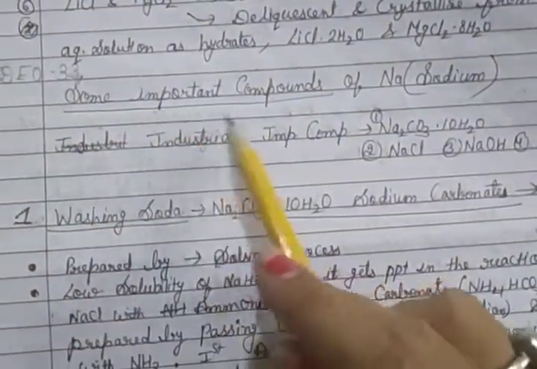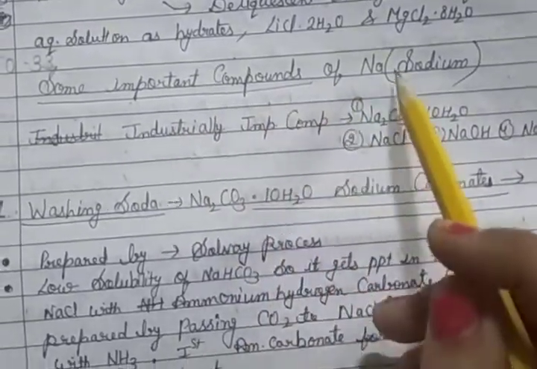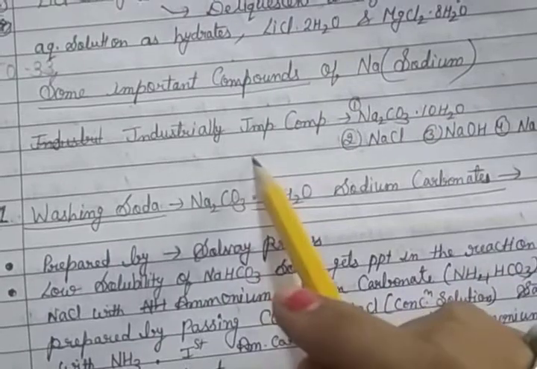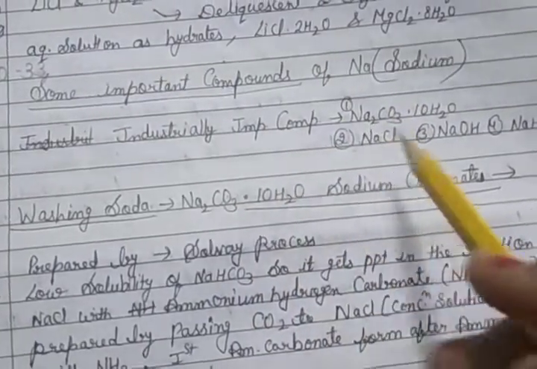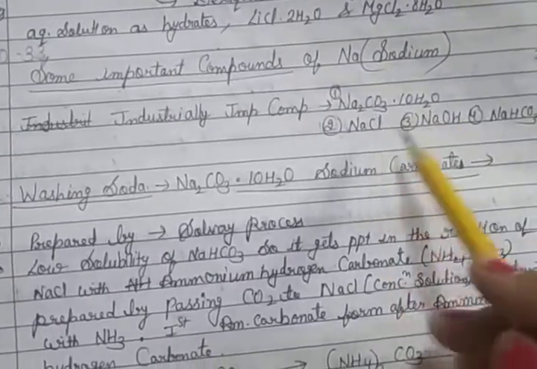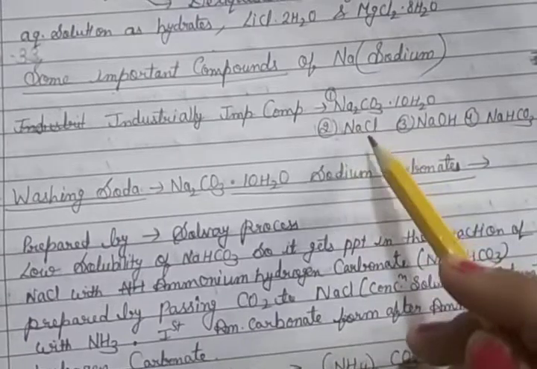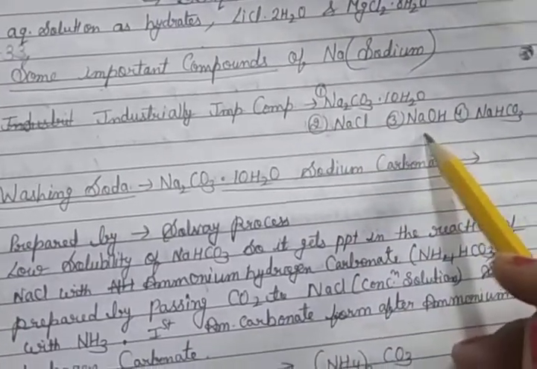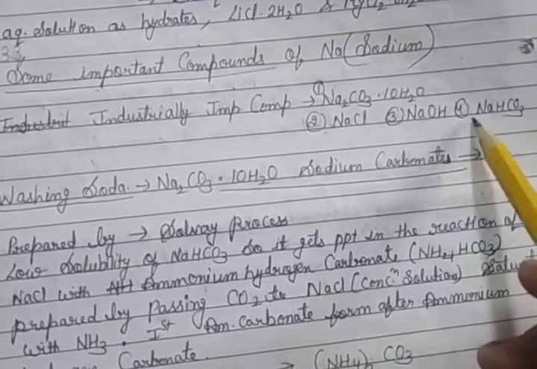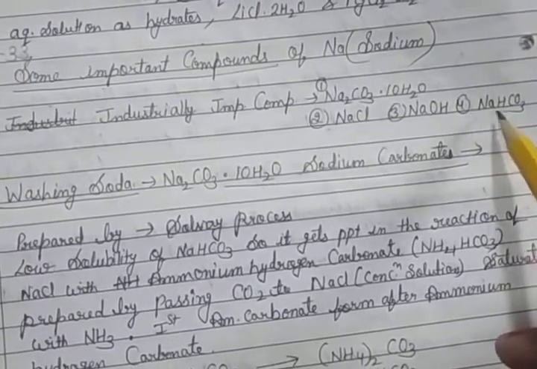In this video I will explain some important compounds of sodium. The industrially important compounds of sodium are sodium carbonate, Na2CO3.10H2O, NaCl, NaOH and NaHCO3. That is sodium carbonate, sodium chloride, sodium hydroxide and sodium bicarbonate, also called sodium hydrogen carbonate.